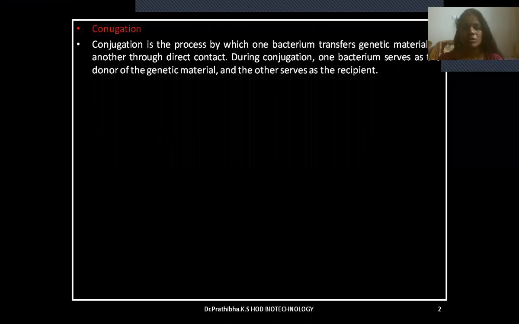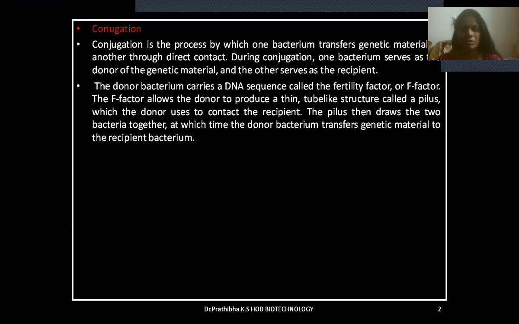Conjugation. Conjugation is the process by which one bacterium transfers genetic material to another through direct contact. During conjugation, one bacterium serves as the donor of the genetic material and the other serves as the recipient. The donor bacterium carries a DNA sequence called fertility factor or F factor. The F factor allows the donor to produce a thin tube-like structure called pilus,